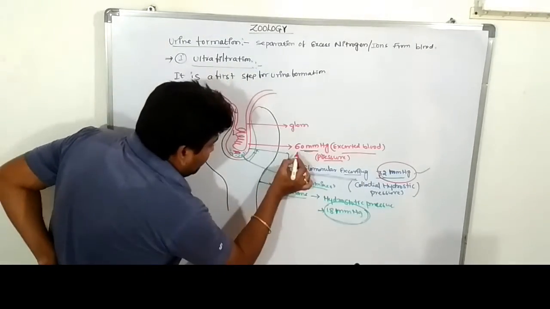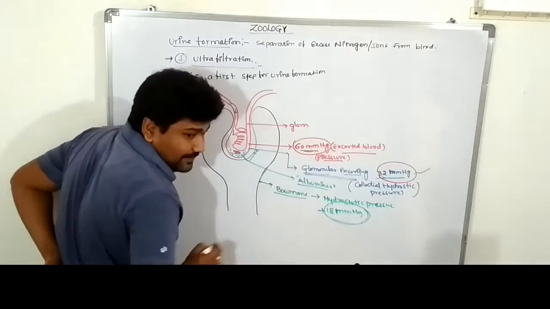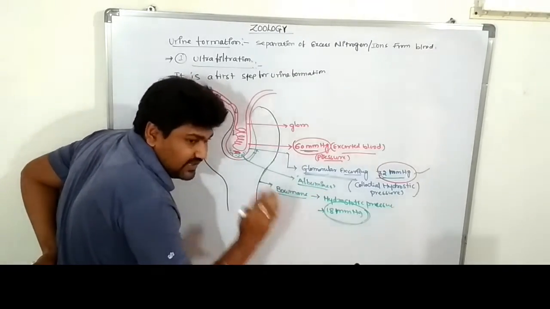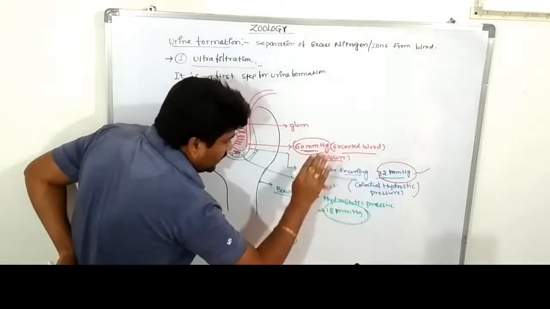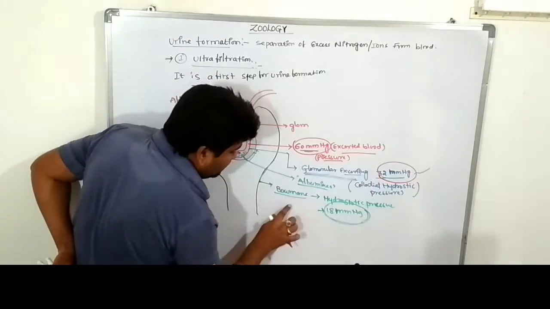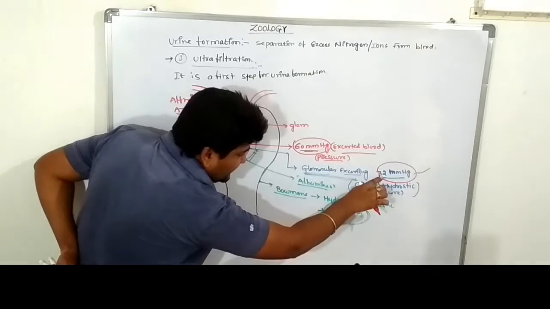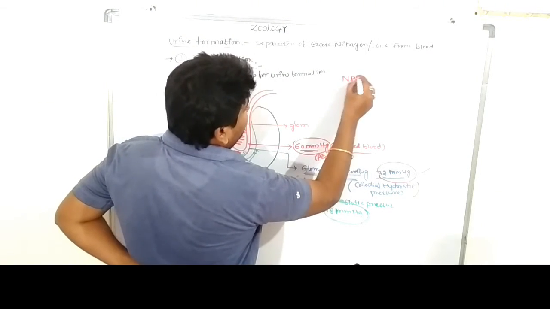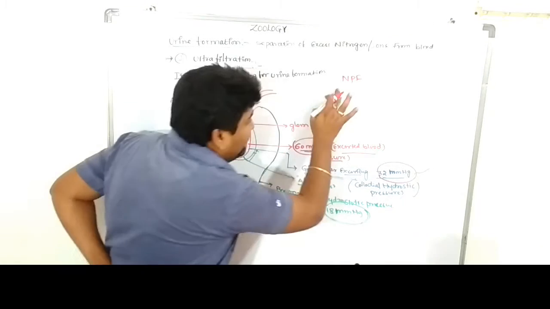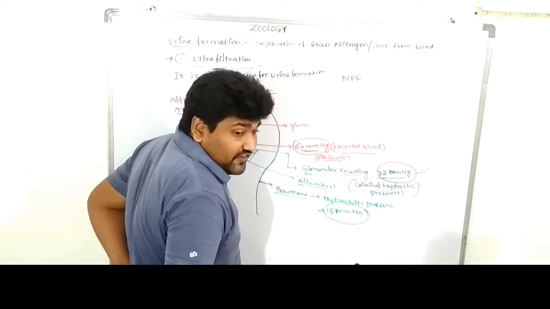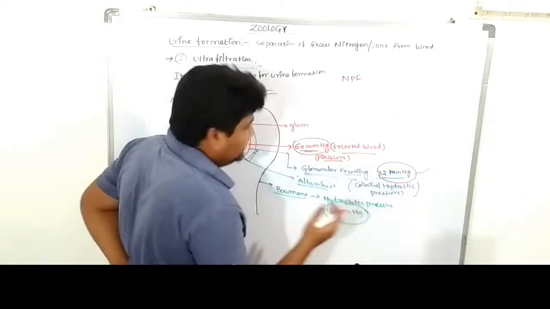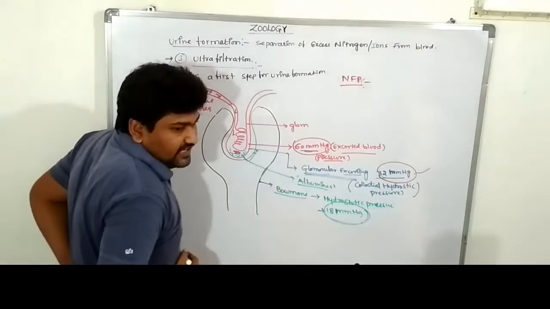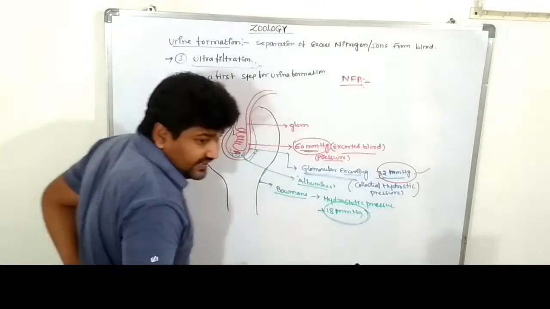So the blood pressure is 60 mm of mercury. This 60 mm of mercury is resisted, controlled by the glomerular and the Bowman's capsule. These are also exerting some kind of pressure, 32 and 18. That is called NFP, net filtration pressure.